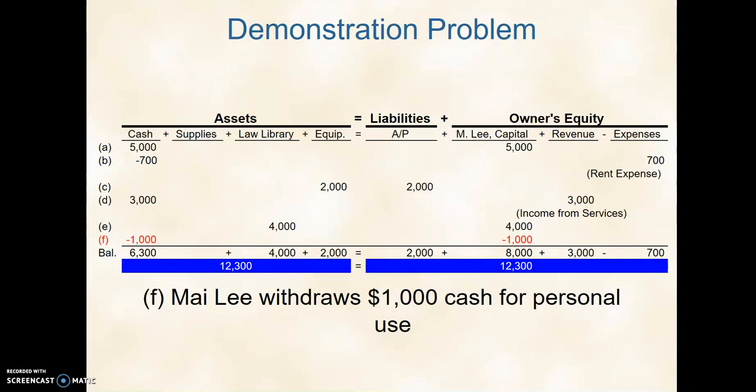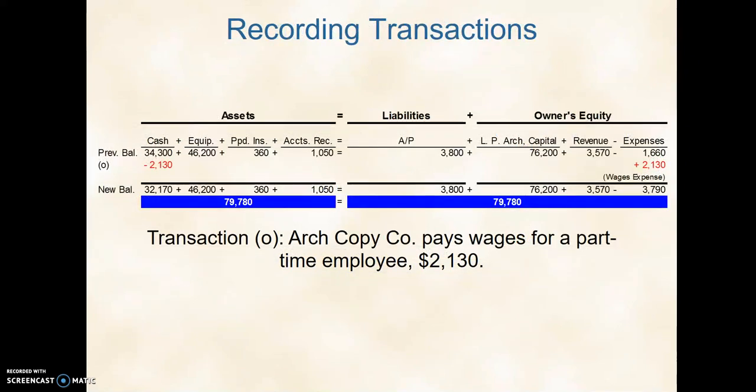It's been last on our problems, but it could come at any time. The last one on there is a withdrawal for personal use. Whether the owner takes a salary or not, they have the right to withdraw money. Capital is putting money in. Now this is a shortened form. This should be drawing. We have our own account for drawing. So this is actually a bad example of a picture, but we would have an account right in here that says drawing, and we would be adding to our debt. So we add to drawing, we take away cash. Hopefully these couple tips have helped you along the way.